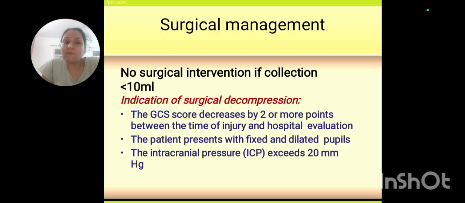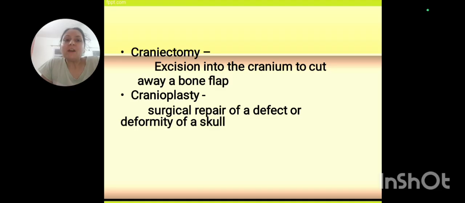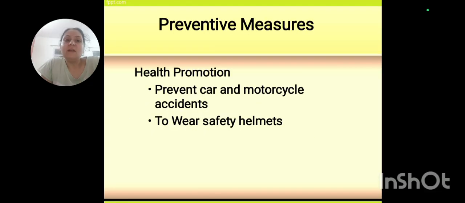that is the time we go in for a surgical decompression, where there are two methods, that is burr hole type, where the opening into the cranium is done with a drill, or craniotomy, where the bone flap is temporarily removed from the skull to assess the brain. Fine. Craniectomy is excision of the cranium to cut away a bone flap, and cranioplasty is surgical repair of a defect and deformity of the skull. These are the options which can be taken.